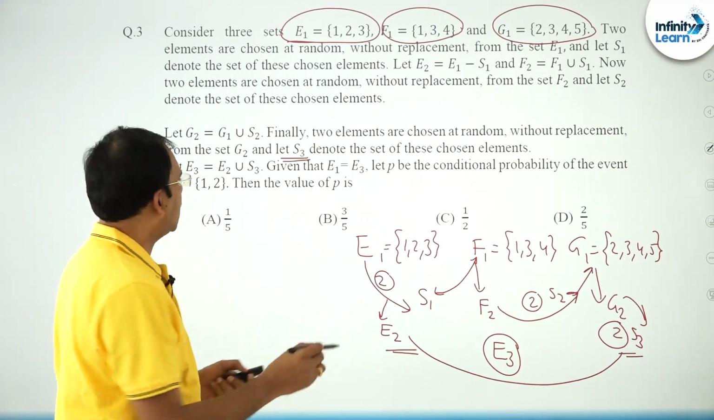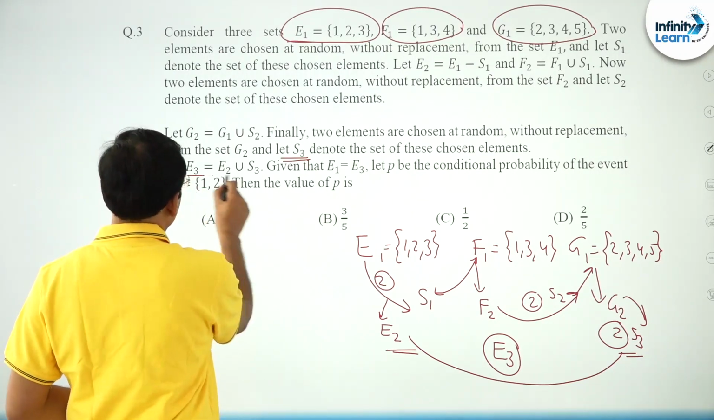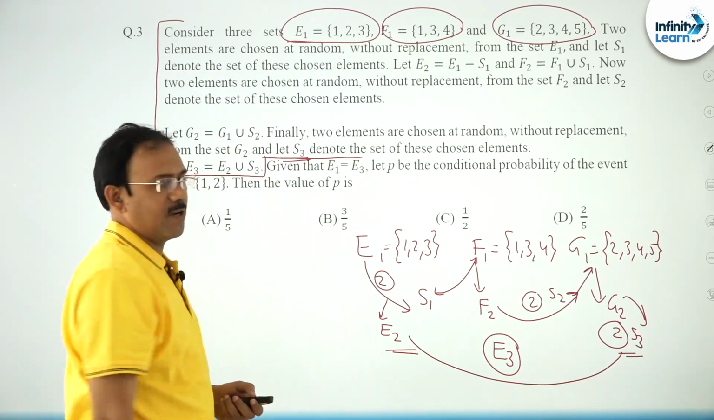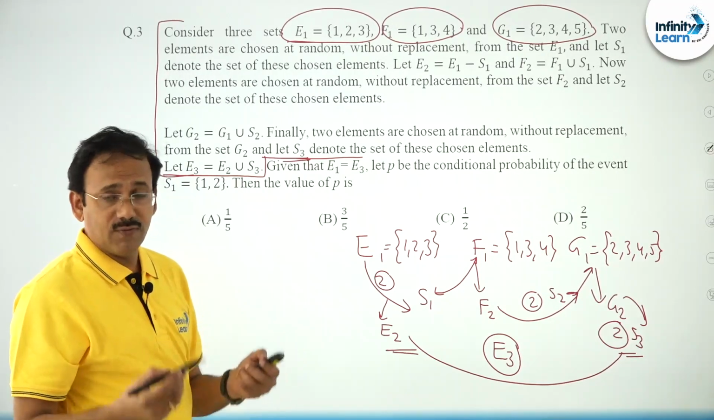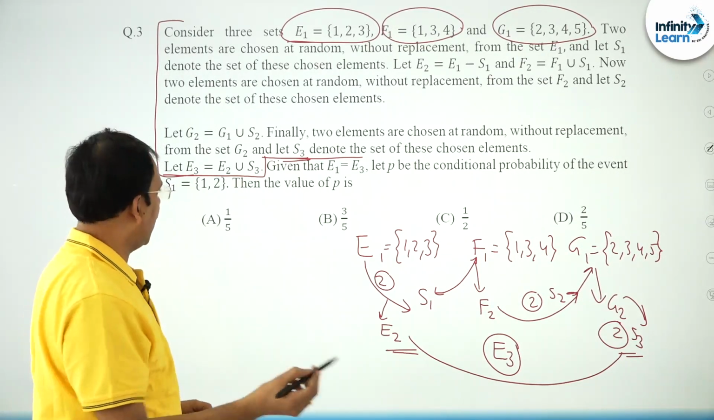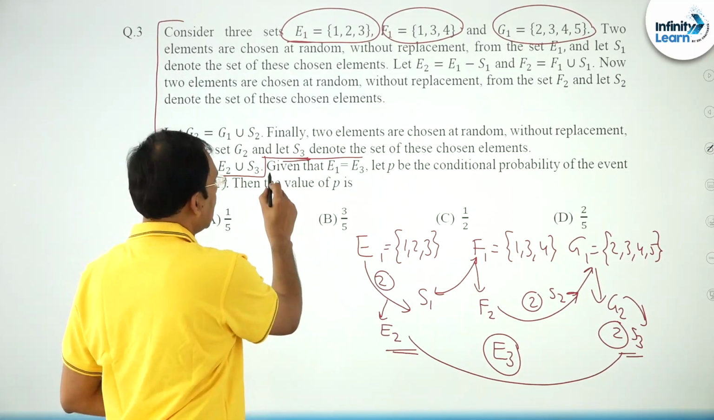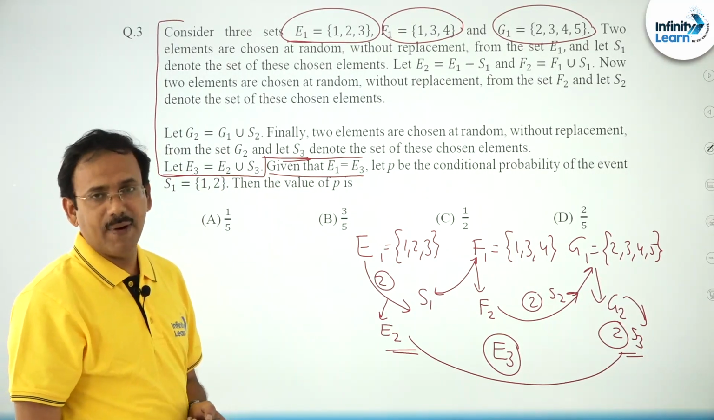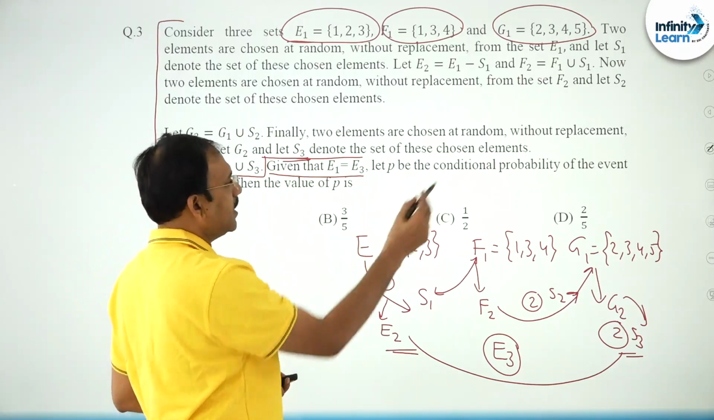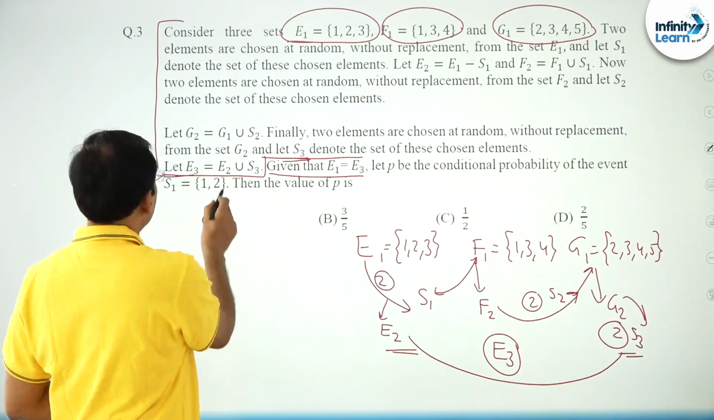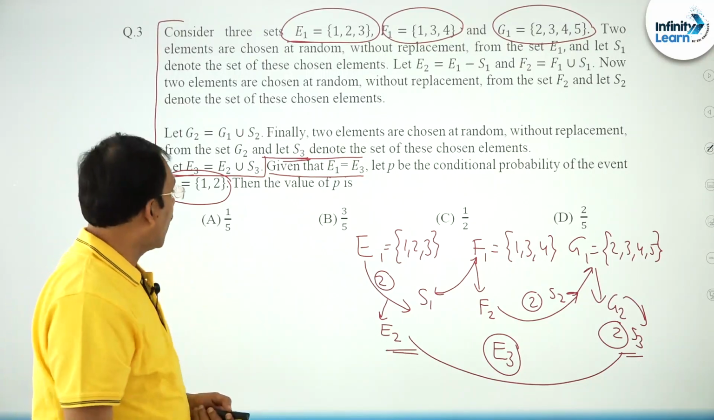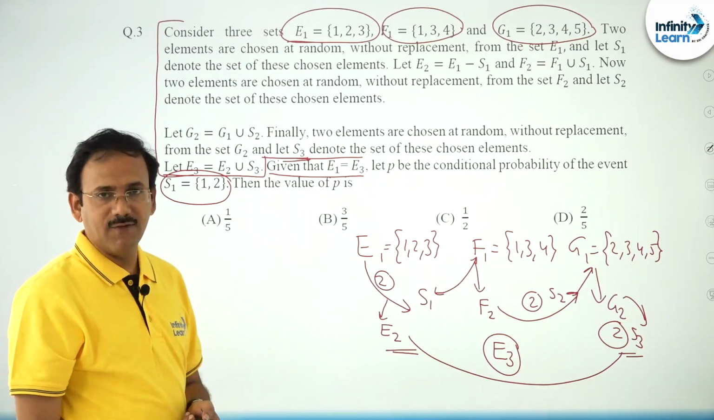Now, it takes time to understand up to here, fine. This is the thing he has given, a lengthy expression. So we need a little time to understand it, fine. Given that E1 is equal to E3, finally E1 is equal to E3 has happened. Let P be the conditional probability of the event S1 is equal to {1, 2}. Then find the value of 1/P, that is what he is asking, friends.